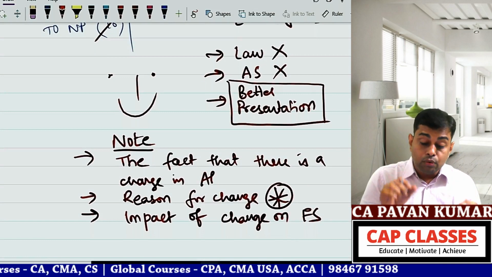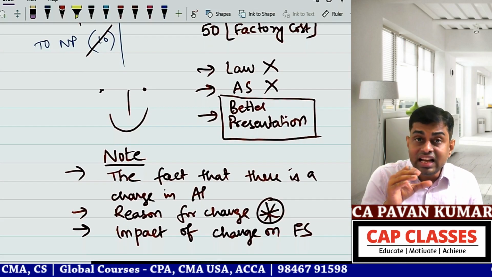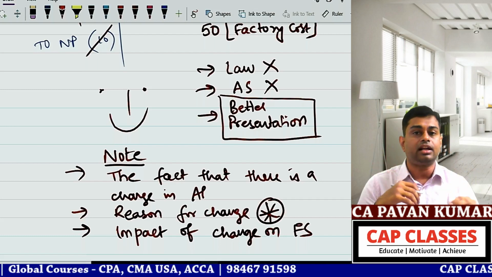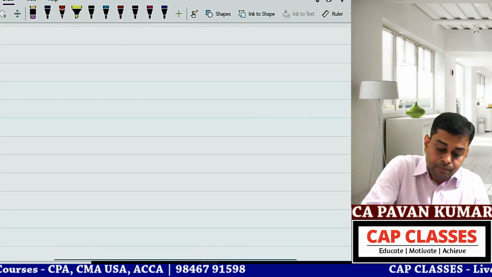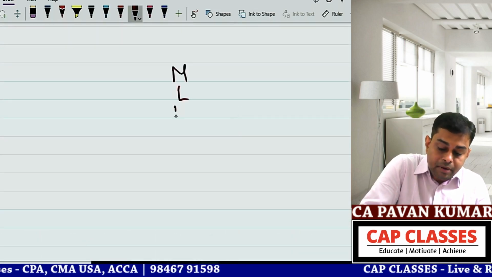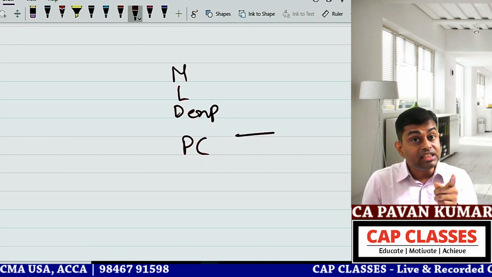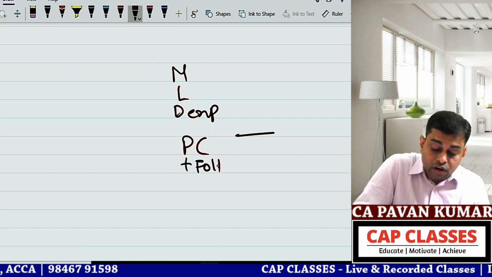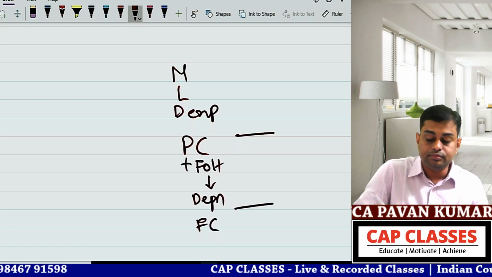Now imagine this is a capital intensive industry, a factory where big machines are there. Cost sheet, you remember? Material, labor, direct expenses put together is prime cost. Depreciation on machinery will come in factory overheads. For this, add factory overheads, which includes depreciation. This is factory cost. Correct?